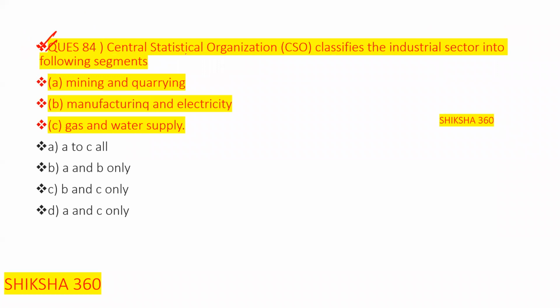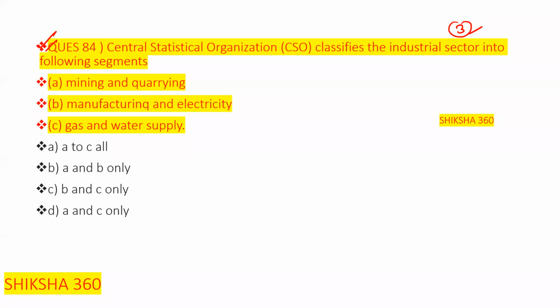So CSO basically classifies the industrial sector into 3 segments. Which ones are the 3 segments? First one is mining and quarrying. Second one is manufacturing and electricity. Third one is gas and water supply. Which ones are correct here?